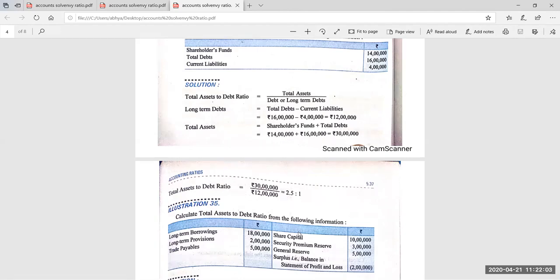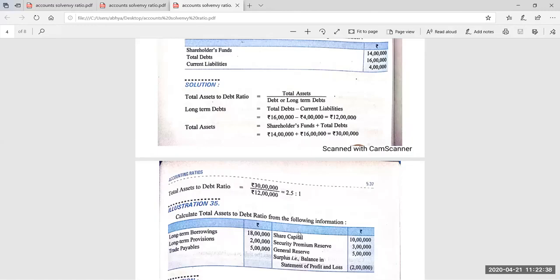Trade payables 5 lakh, long-term borrowings 18 lakh, long-term provisions 2 lakh, share capital 10 lakh, securities premium reserve 3 lakh, general reserve 5 lakh, and surplus that is negative, which means it is a loss. If we add all these figures, 10 lakh, 3 lakh, 5 lakh minus 2 lakh because it is in negative form, then we are able to find the shareholder fund.